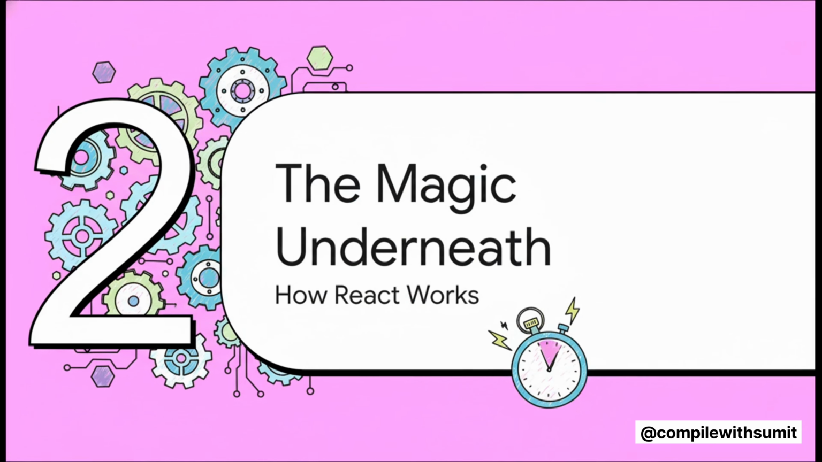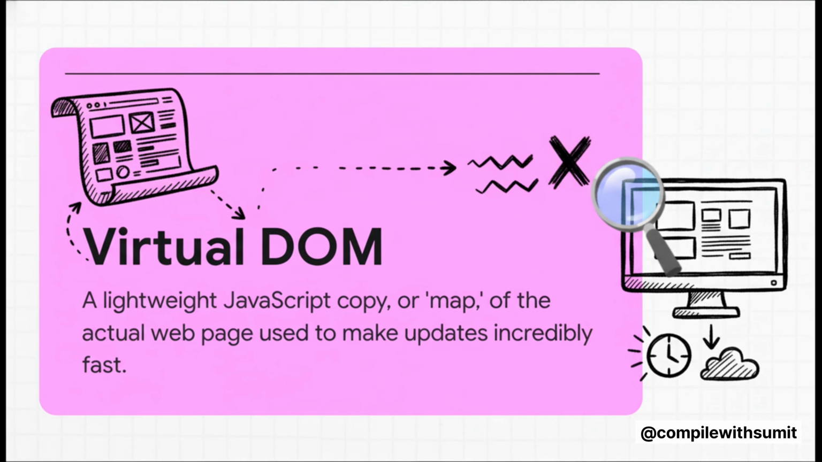Okay, so now we know why it's so popular. But what about the how? Let's dive into the magic happening underneath the hood, the thing that makes React so unbelievably fast and efficient. It really all boils down to one key idea, something called the virtual DOM. And honestly, the concept is way simpler than it sounds. See, instead of directly messing with the actual web page, which can be kind of slow, React keeps a super fast, lightweight copy of it in its memory.